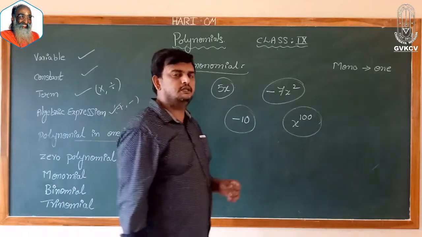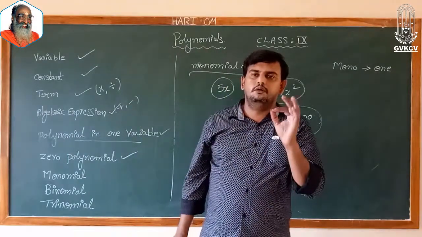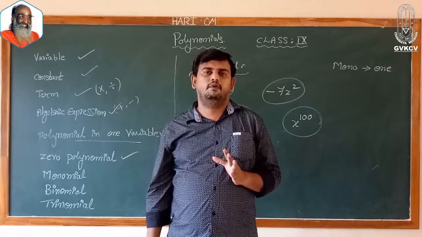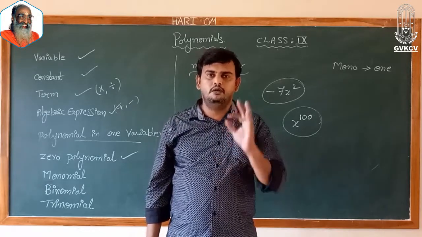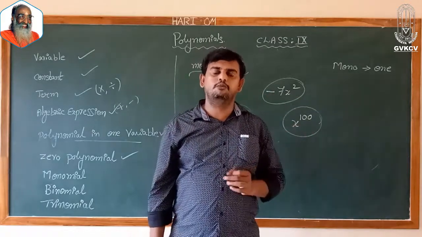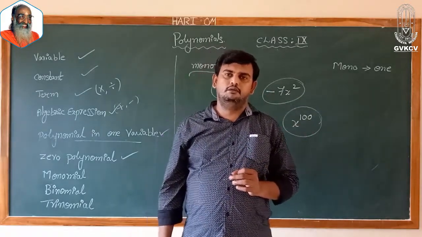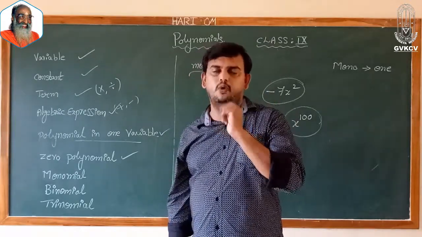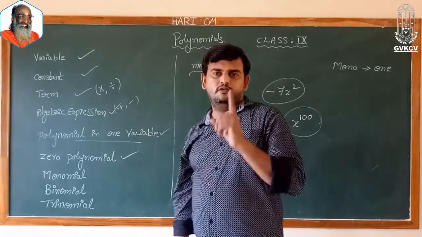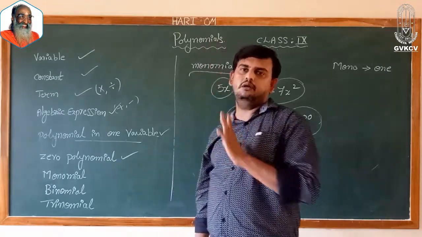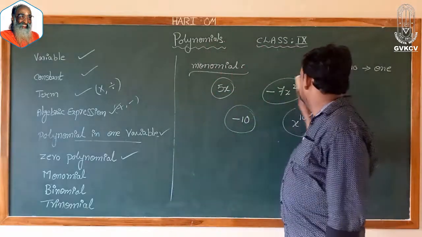So monomial is nothing but, in a polynomial, if you have only one term, it is called a monomial. So how many terms has to be in a polynomial? Only one term. If a polynomial contains only one term, that is nothing but called monomial.